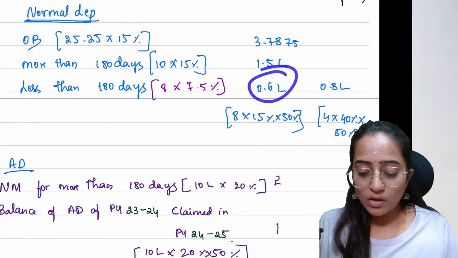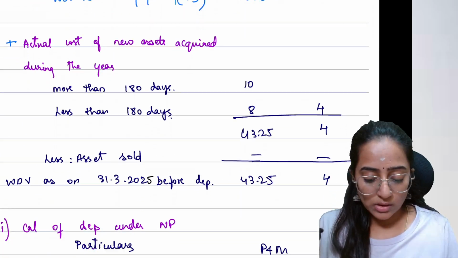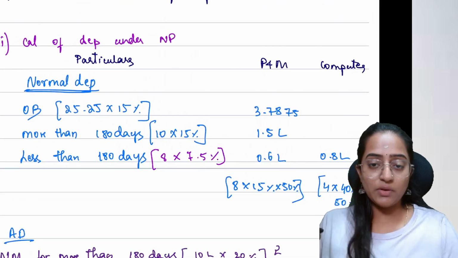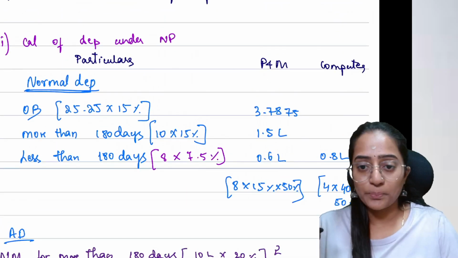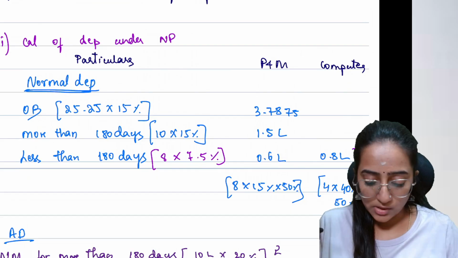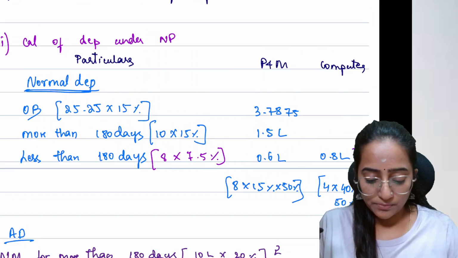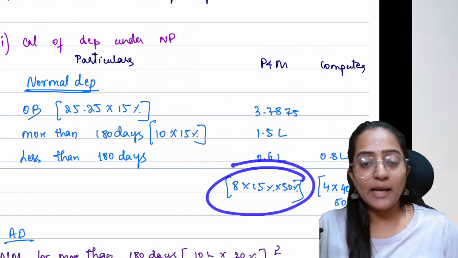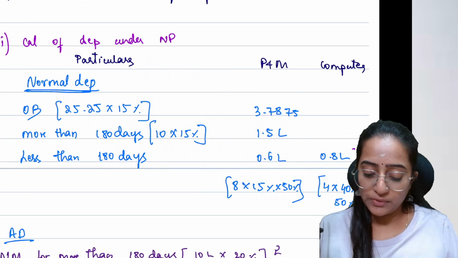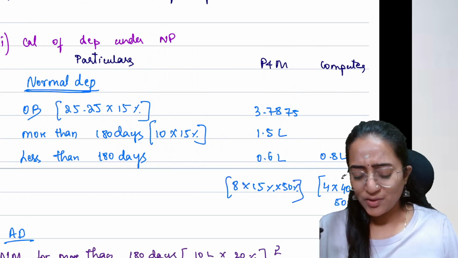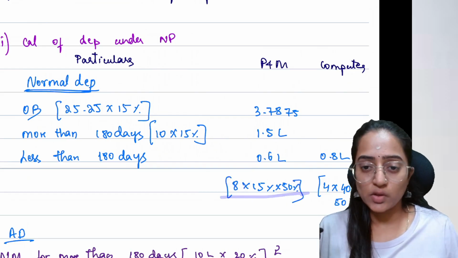Okay. Now, what about your computer? Computer is 40%, no? Everyone, computer is 40%. Now, for this computer, the calculation is here. So, I need not write it. Calculation is here only. See here, 8 into 15% or 50%. You have to do 50% of this one and then do it. Okay. You can do this direct calculation, you will get the answer.